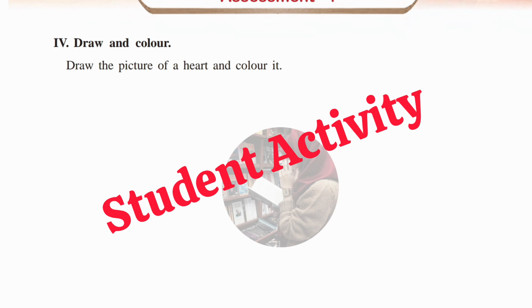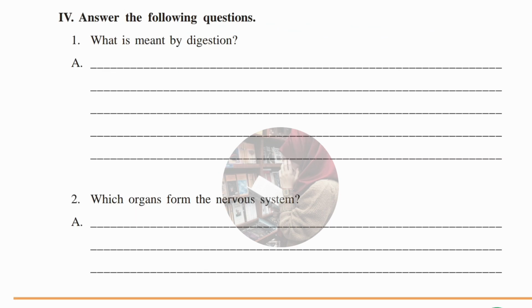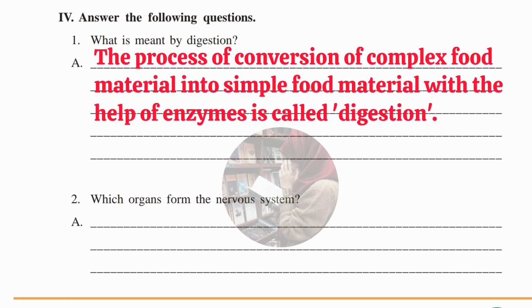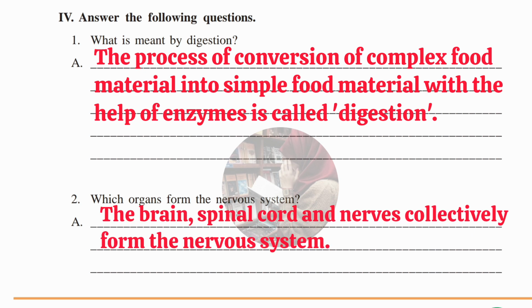Okay, now we'll move to the last Roman numeral of our worksheet. Here, answer the following questions. First question: what is meant by digestion? Answer: the process of conversion of complex food material into simple food material with the help of enzymes is called digestion. Second question: which organs form the nervous system? Answer: the brain, spinal cord, and nerves collectively form the nervous system.